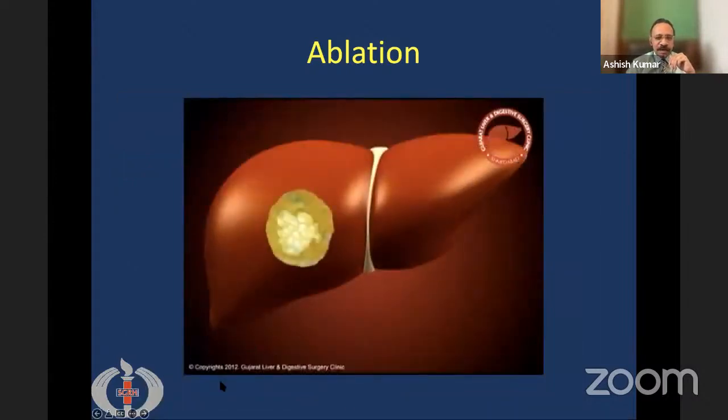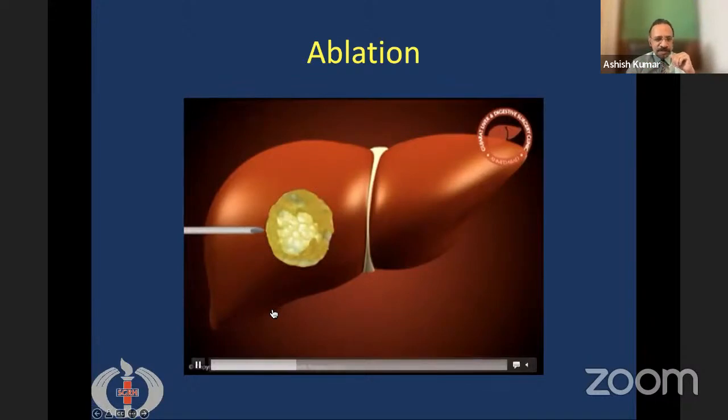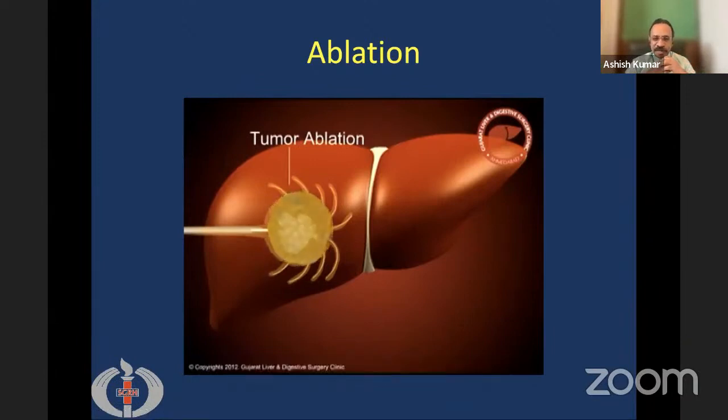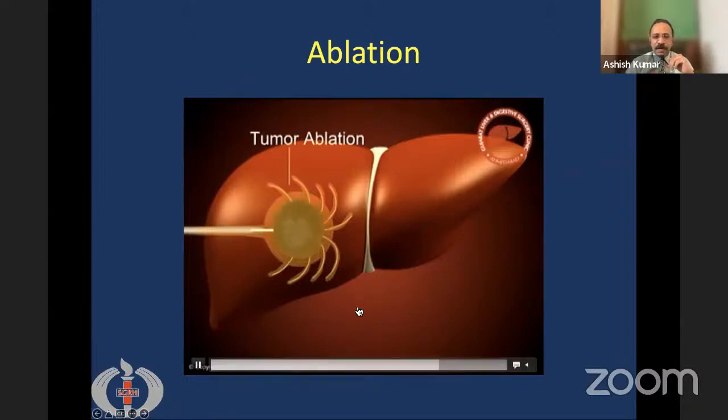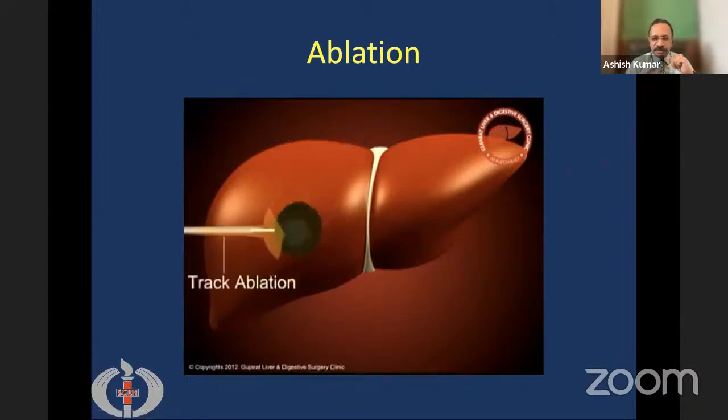So how is ablation done? For ablation, we percutaneously introduce an ablative needle. This is a radio frequency ablative needle, which is introduced percutaneously through the liver, and it has multiple probes, and these probes are released, and these generate radio frequency, which leads to heating of the tumor, and then it leads to charring or burning of the tumor.